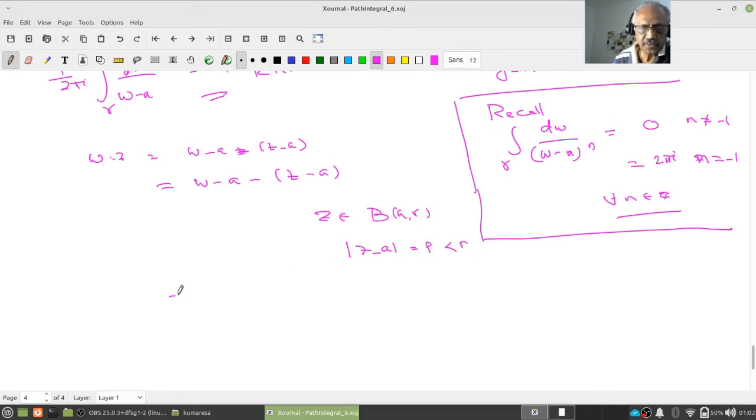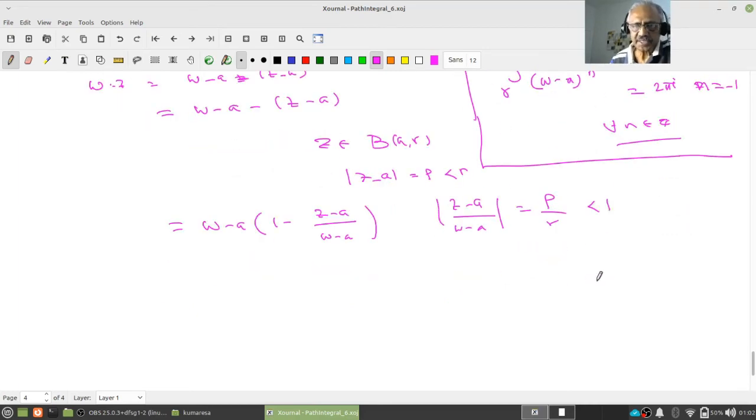Therefore again I can do the same trick: take w minus a out, 1 minus (z minus a) by (w minus a). Therefore mod of (z minus a) by (w minus a) is rho by r, which is less than 1. It's a fixed constant. This is for every w in gamma.